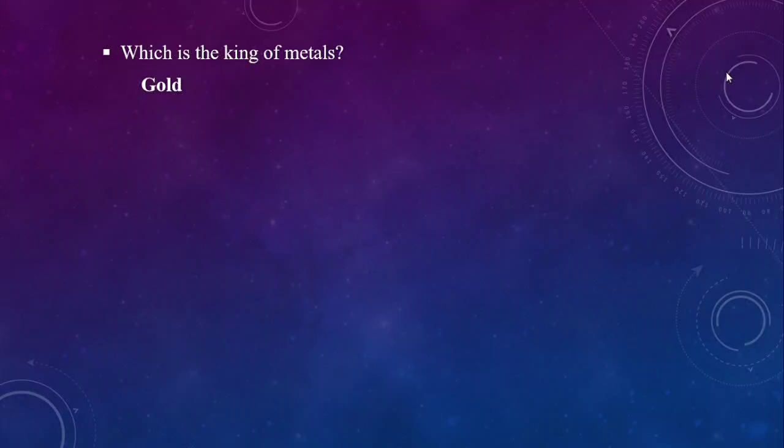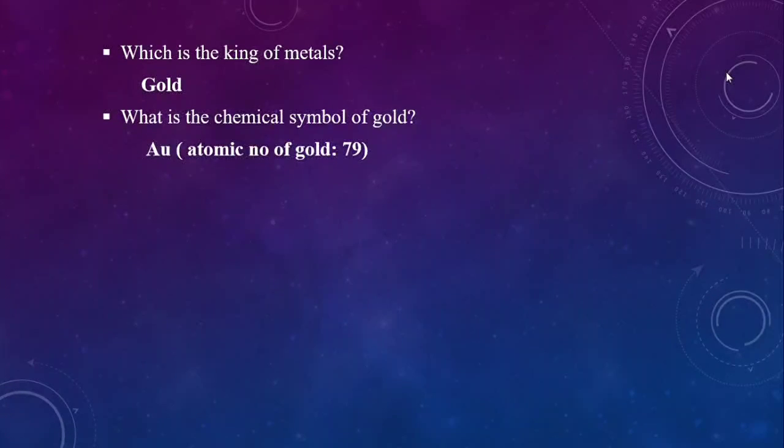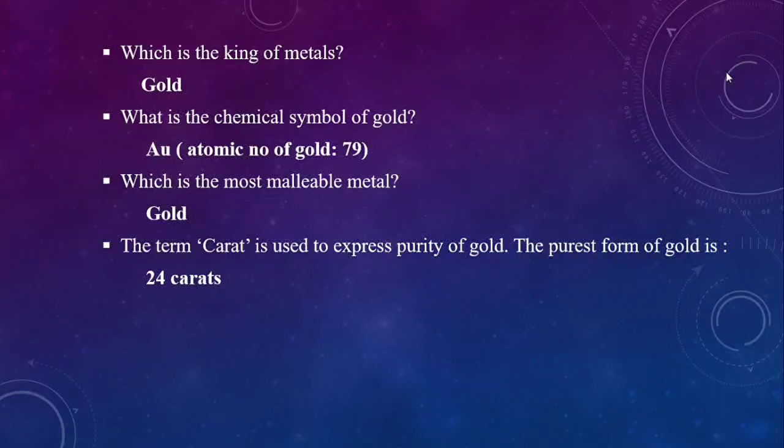Which is the king of metals? Gold is the king of metals. What is the chemical symbol of gold? That is Au, and the atomic number is 79. Which is the most malleable metal? Gold is the most malleable metal. The term carat is used to express the purity of gold.